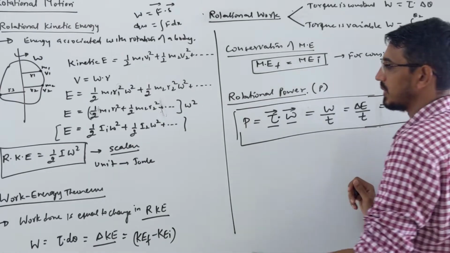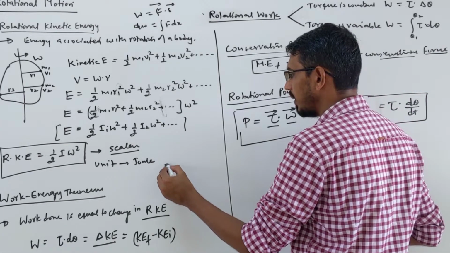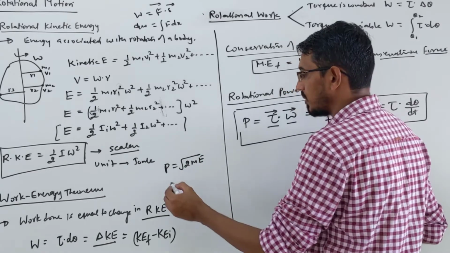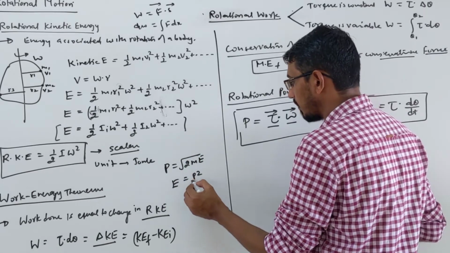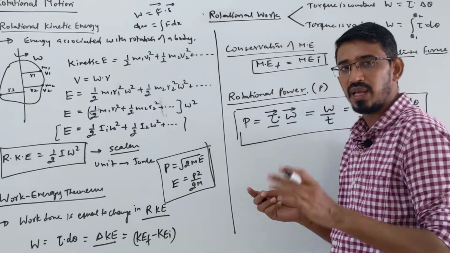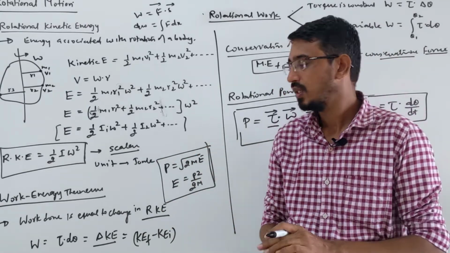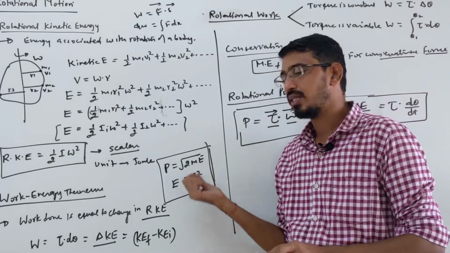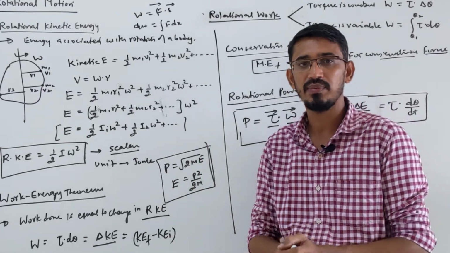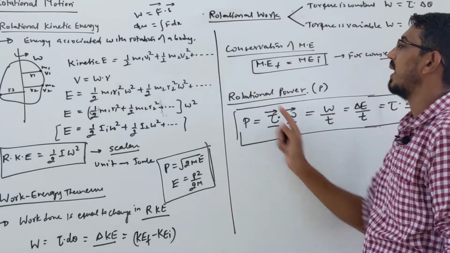We have related this one. We said that your linear momentum was root 2m into E, correct? Or you say E is equal to P square upon 2m. This is a very important relation. Always they ask questions, two types of questions I already discussed with you. They will change something, like energy is doubled, then what is momentum? Energy is increased by 5%, then what is momentum? These types of questions. So the same questions will be asked here also.